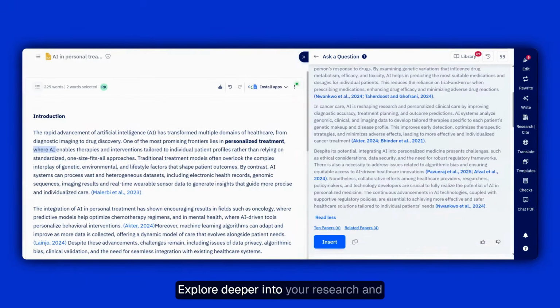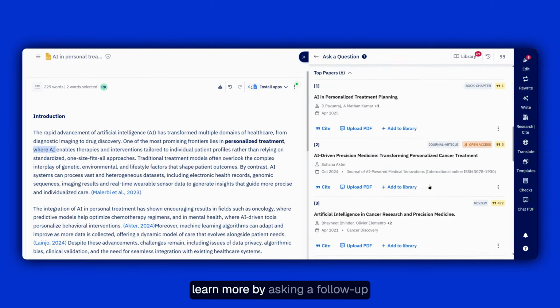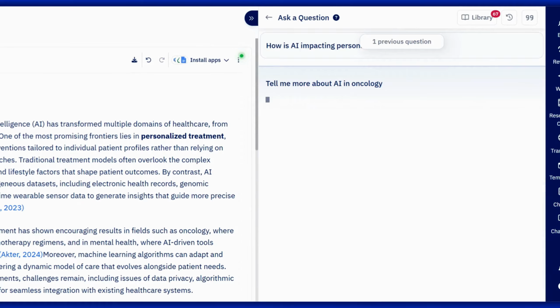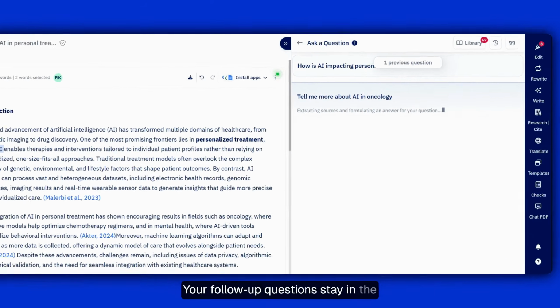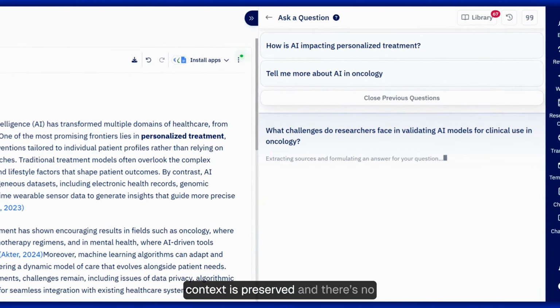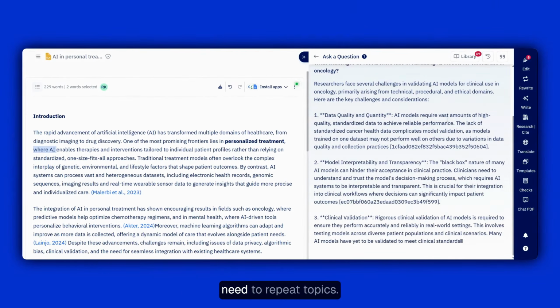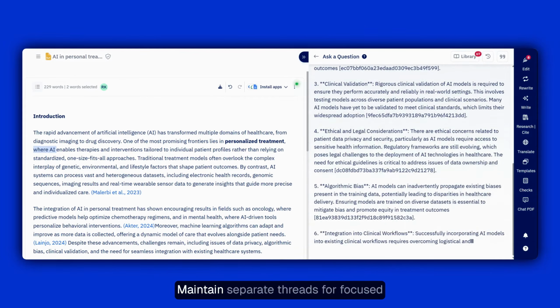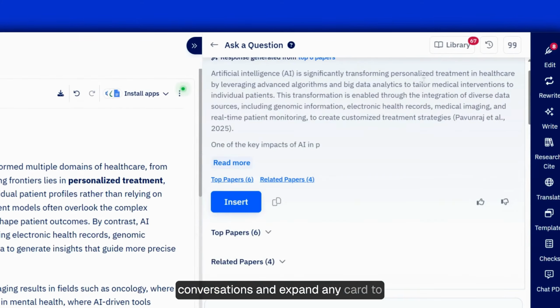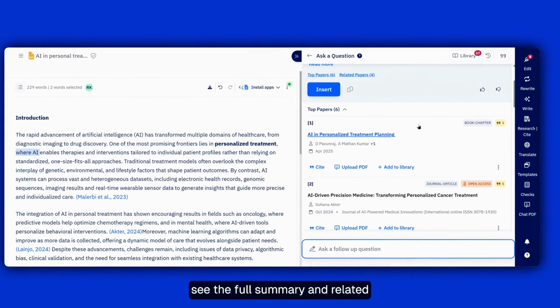Explore deeper into your research and learn more by asking a follow-up question to keep the thread going. Your follow-up questions stay in the same conversation organized as cards, so context is preserved, and there's no need to repeat topics. Maintain separate threads for focused conversations and expand any card to see the full summary and related reference